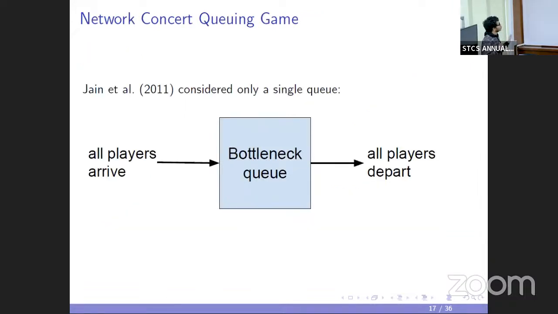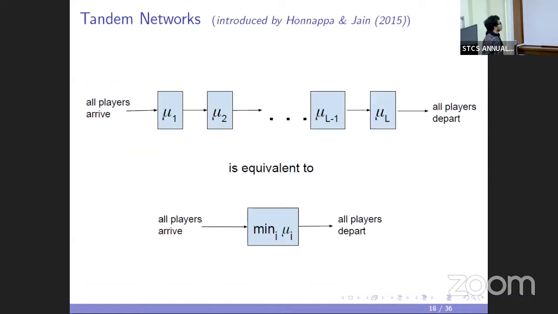And so Giant 2011, they considered only a single queue setting, and later Honappa and Giant considered a tandem network where multiple queues are connected in series, and they proved that the tandem network is actually equivalent to a single queue whose capacity is the minimum of all these queues connected in series. And so there, all those results known for a single queue setting will follow. Like if there are multiple classes, they will arrive over disjoint intervals.